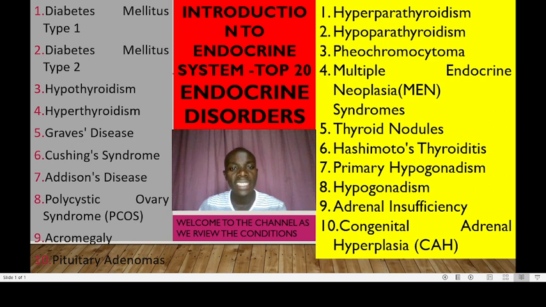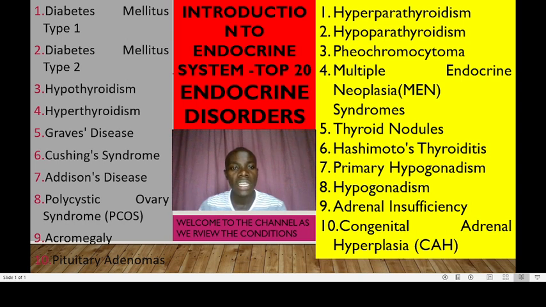Addison disease is the seventh one. This is characterized by insufficient production of adrenal hormones, primarily cortisol and aldosterone, due to adrenal gland damage or autoimmune reaction. Polycystic ovary syndrome, which we normally abbreviate as PCOS, is a common hormonal disorder in women characterized by irregular menstrual cycles, excessive androgen levels, and ovarian cysts.